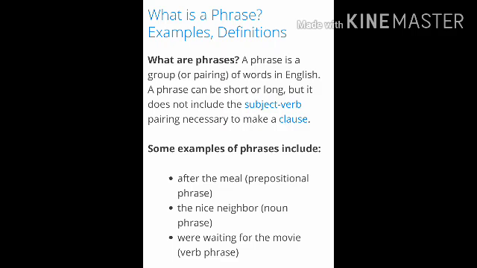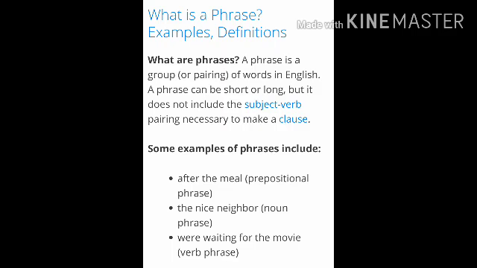Subject means when we are talking about something. And what is verb? Verb means the action done by the subject. But this phrase will not have a subject and verb pairing. So it doesn't have the combination of subject and verb in that group of words. Okay. So now let us see some examples and we'll be more clear.